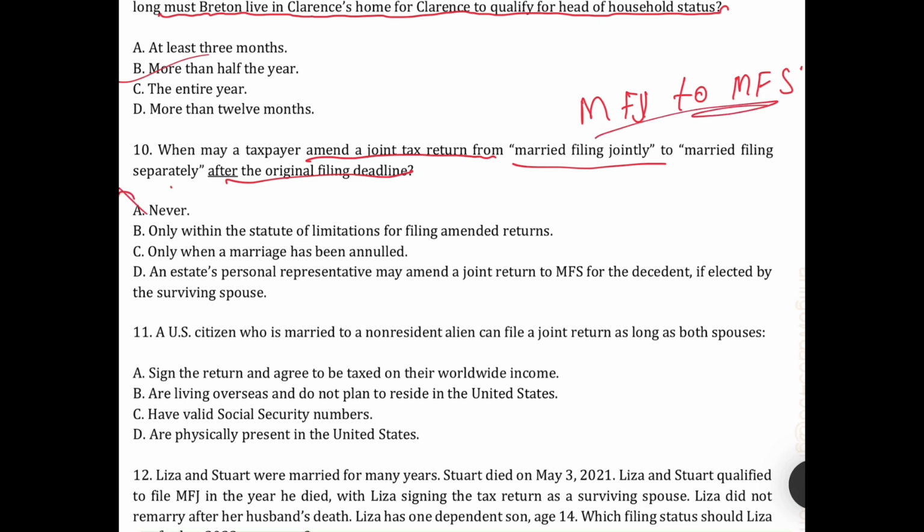Within the statute, no, only when the marriage has been annulled. No, not only in the case of annulment. An estate personal representative may amend a joint return from MFJ to MFS for the decedent if elected by the surviving spouse. It's correct.